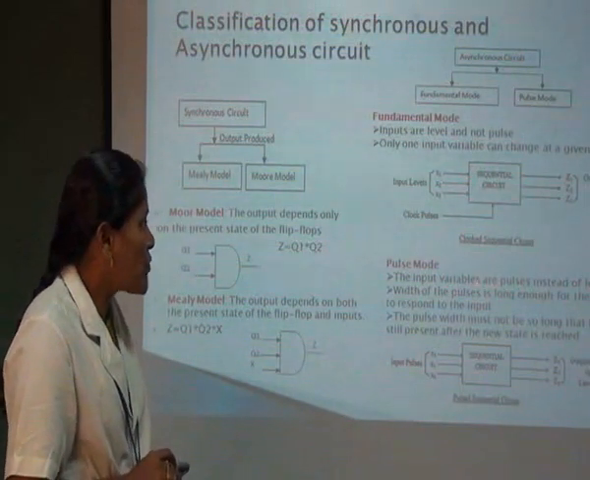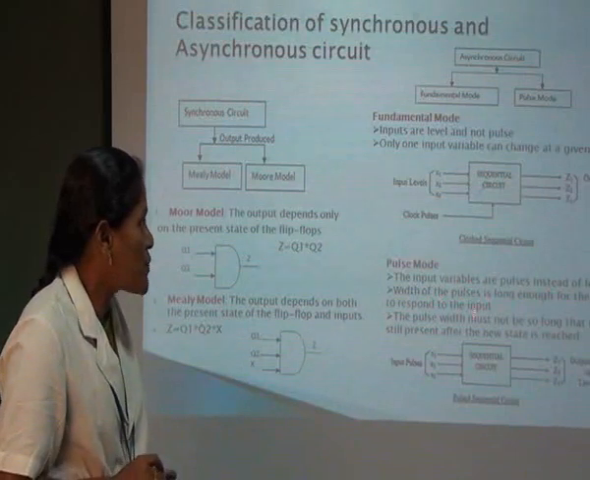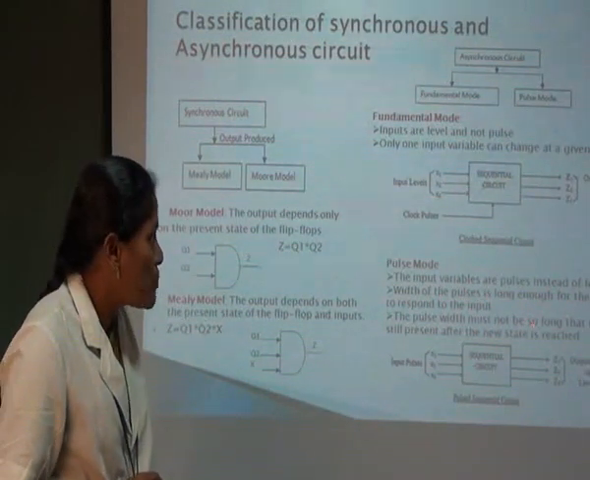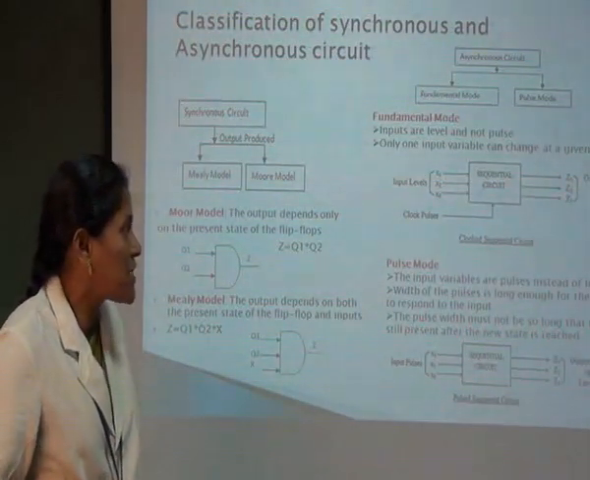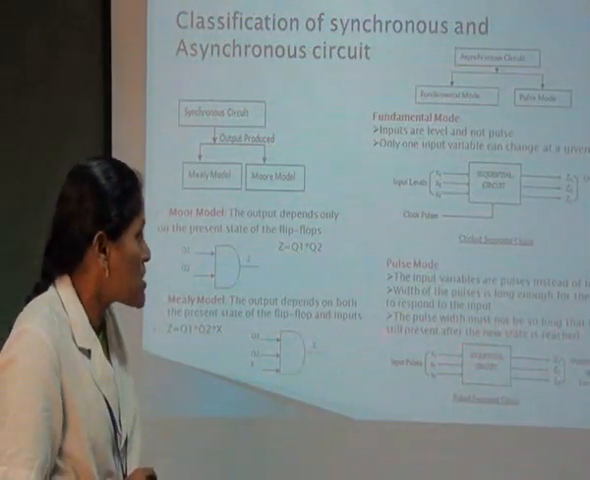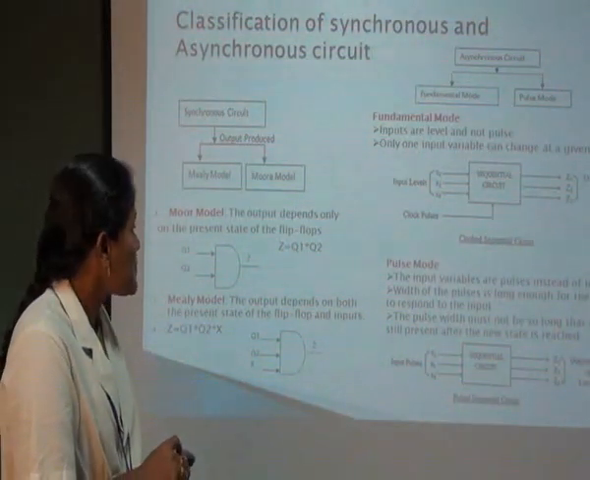In the pulse model, the input variables are pulses instead of levels. The width of the pulses is long enough for the circuit to respond to the input. The pulse width must not be so long that it is still present after the new status is received. This is the important point for the design of the pulse model.